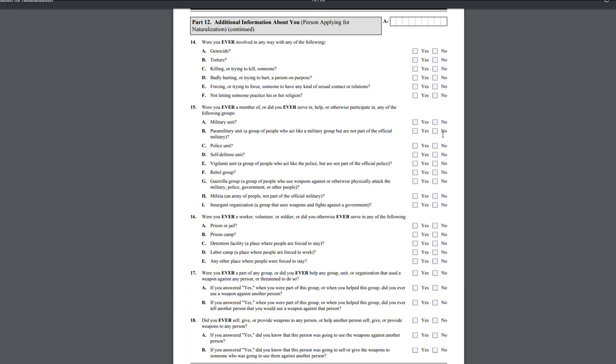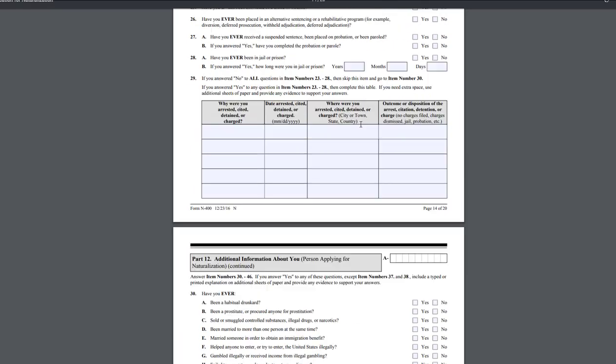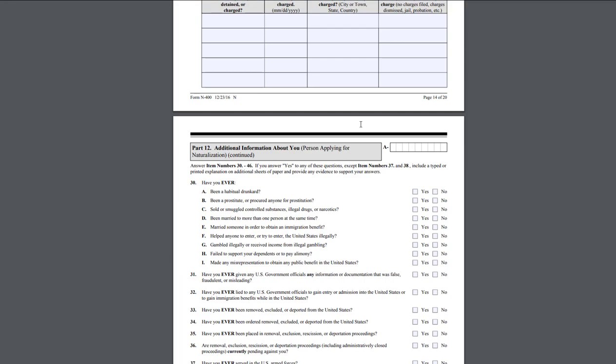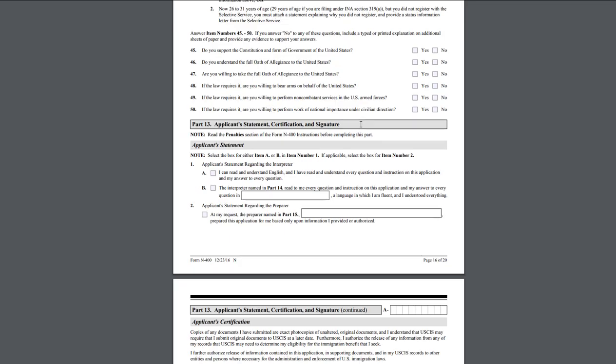And then we go more into the security-related questions. Have you ever been involved in any way with any of the following: genocide, torture, killing, or trying to kill someone? All those bad things. Hopefully the answer to all of them is no. All right, so additional information, as you can see, there will be a bunch of pages that you'll have to keep on going through.